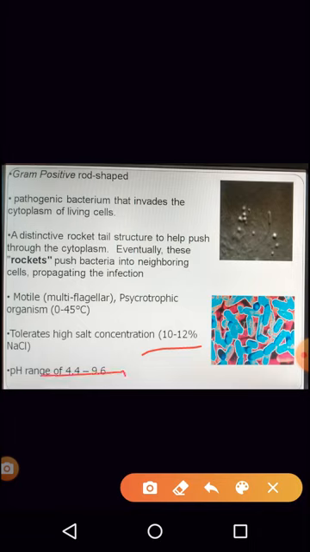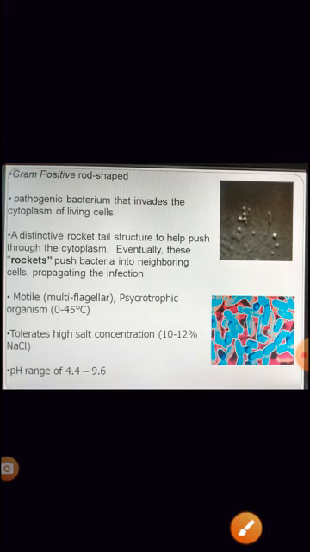It has a broad range of pH. It starts at 4.4, which is slightly acidic, and it can go up to highly alkaline conditions, that is 9.6. So the range of pH that it can survive covers acidophilic, neutrophilic, and basophilic, all three ranges.